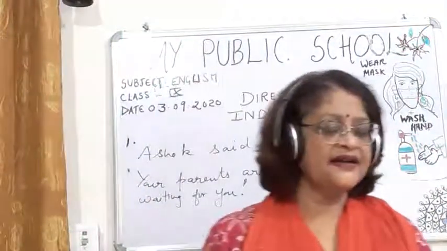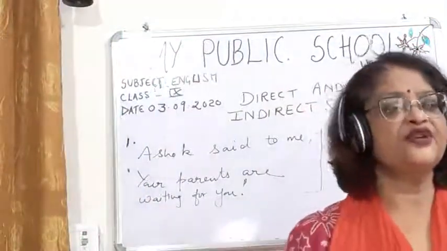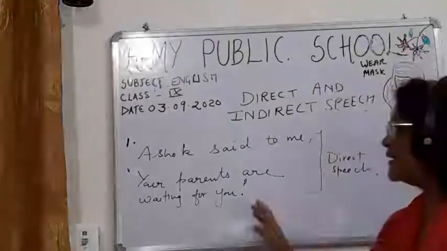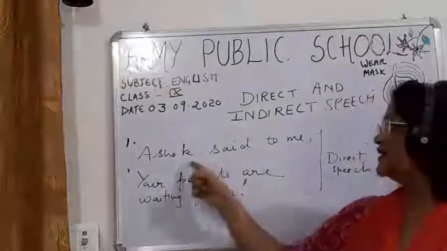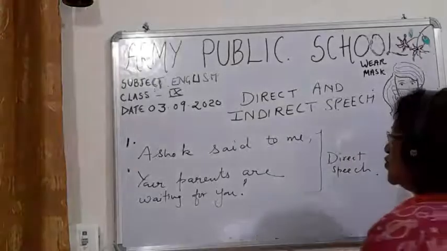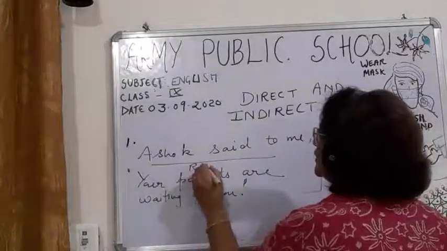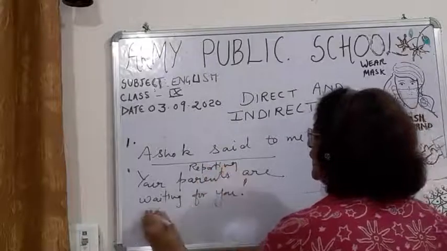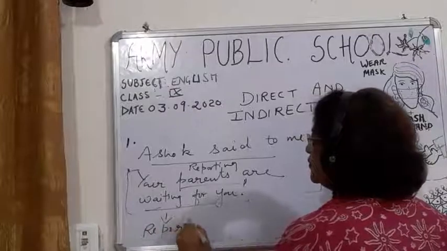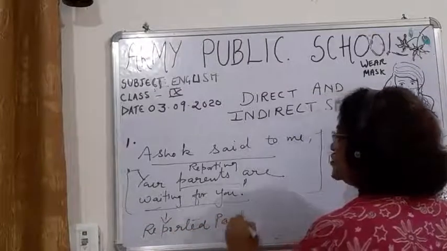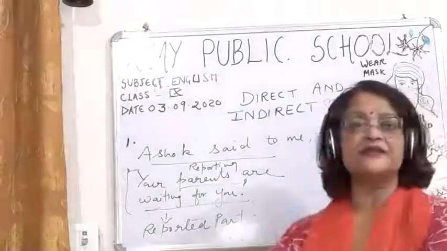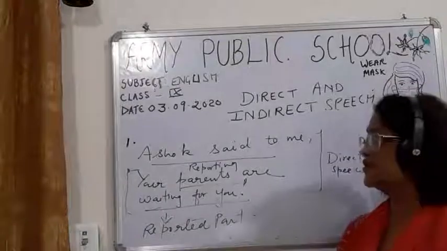Now students, the other thing I would like to tell you is about the two parts. The part which is outside the inverted commas, that is, Ashok said to me, children, is the reporting part. And this is the reported part. So two parts you have seen: one is the reporting part and the other is the reported part, and I've told you many times in the revision also. I am revising once more, three and four times again.